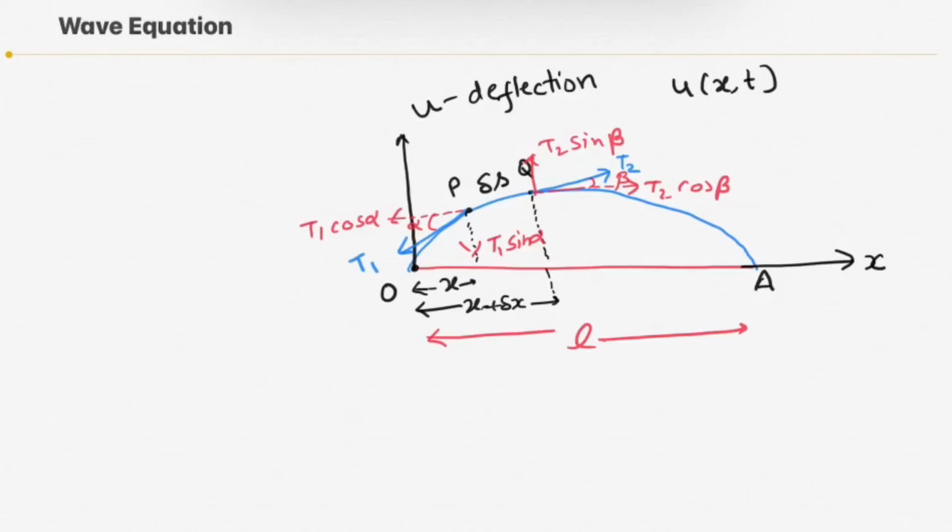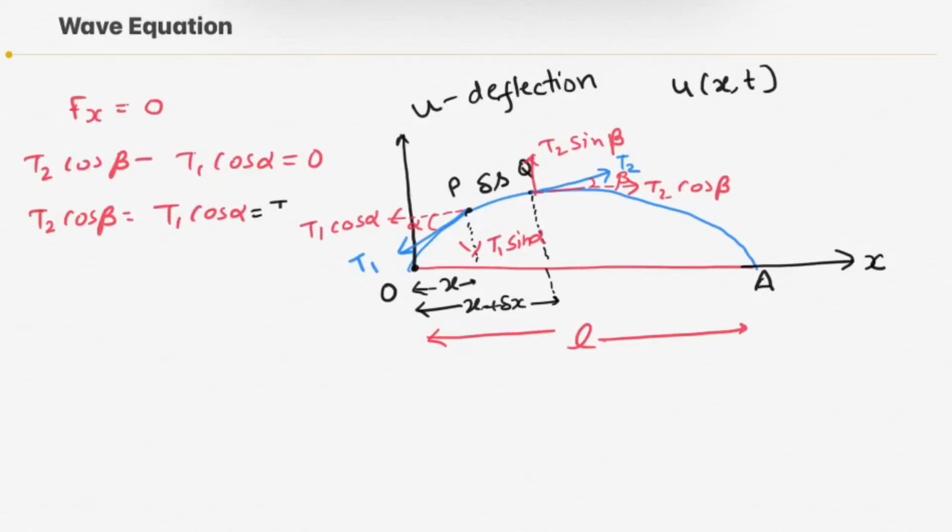Now taking motion along the x-axis, since there is no acceleration along the x-axis, the net force along the x-axis will be 0, hence Fx is 0. The net force along the x-axis is T2 cos beta minus T1 cos alpha, and this equals 0. From this equation I can write T2 cos beta equals T1 cos alpha. Now suppose this value is some constant, capital T.